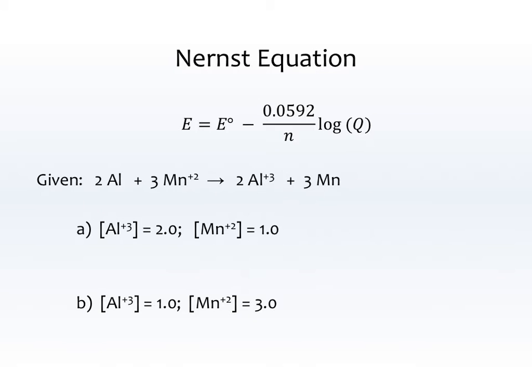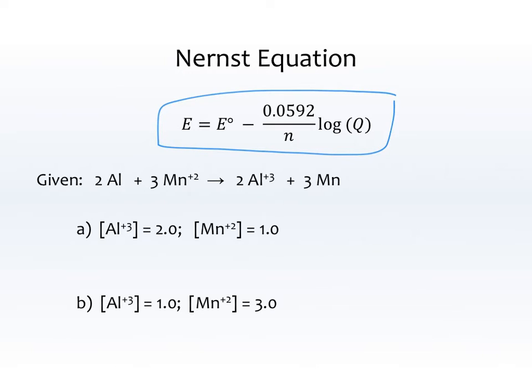Now this is the actual Nernst equation. E is equal to E standard minus 0.0592 over n. Remember, n is the number of moles of electrons, times the log of Q. Remember that Q is the reaction quotient. So looking back at that last problem, when I had to predict whether E not standard is smaller or larger than E standard, now I'm going to actually calculate and see if those predictions were correct.